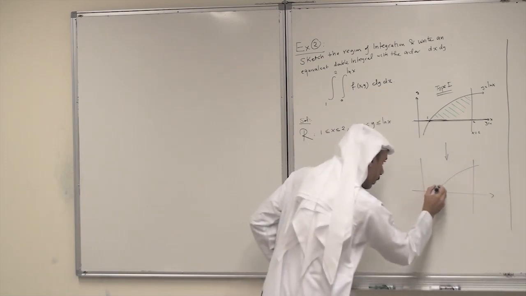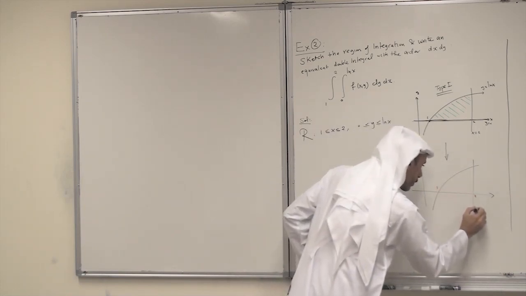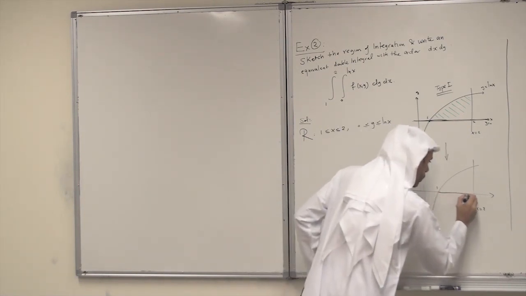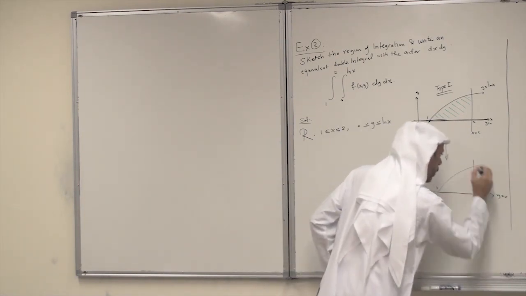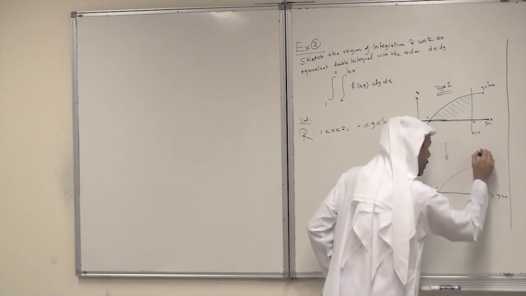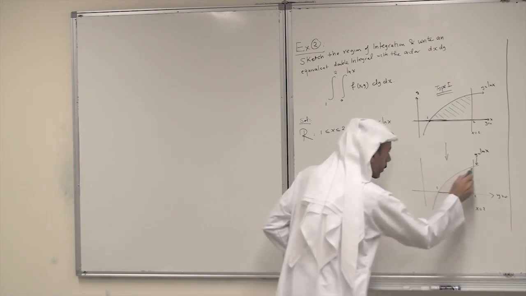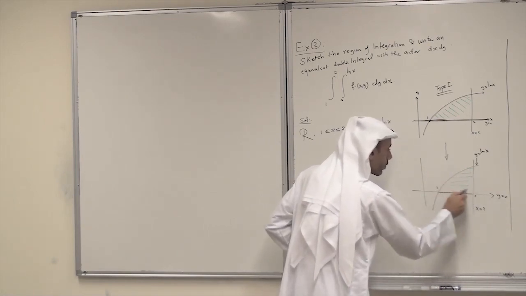This is 1 and this is 2, this is x equals 2, this is y equals 0, and this is y equals ln x. This is the same region.